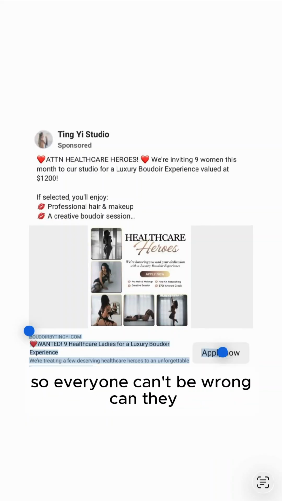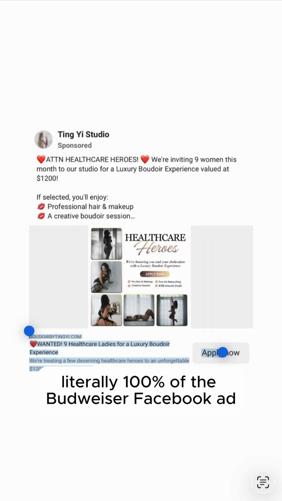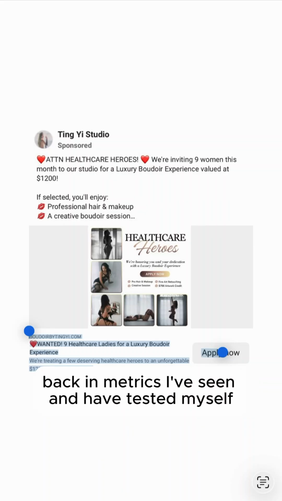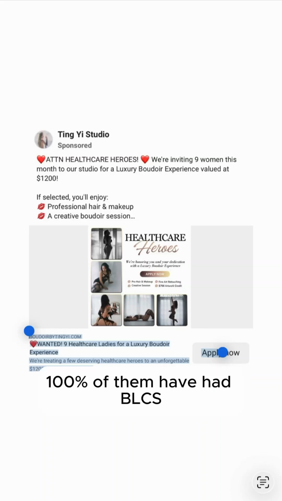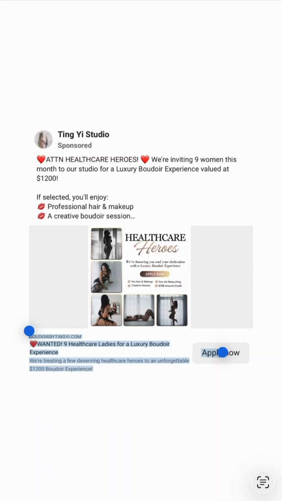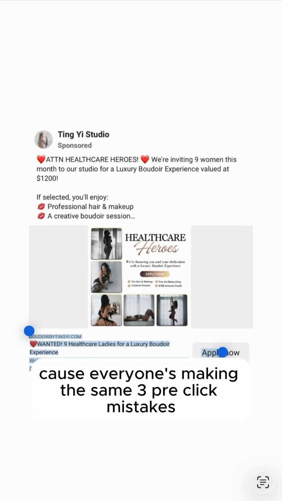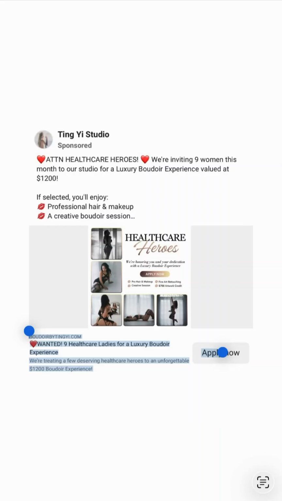So everyone can't be wrong, can they? Well, literally 100% of the Boudoir Facebook ad backend metrics I've seen and have tested myself have had BLCS, Boudoir low click syndrome, with a unique CTR under 6%. And why is that? Because everyone's making these same 3 pre-click mistakes.